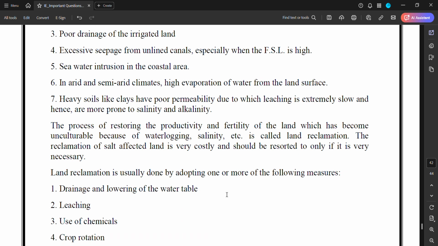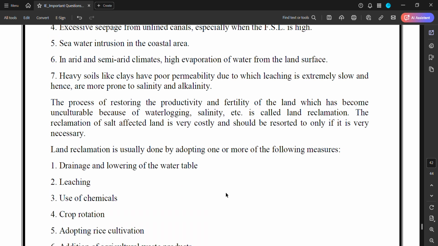The process of restoring the productivity and fertility of the land which has become unculturable because of waterlogging, salinity, etc., is called land reclamation. The reclamation of salt affected land is very costly and should be resorted to only if it is very necessary. Land reclamation is usually done by adopting one or more of the following measures.